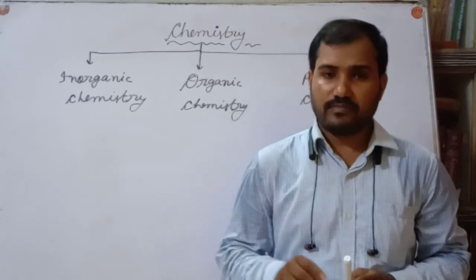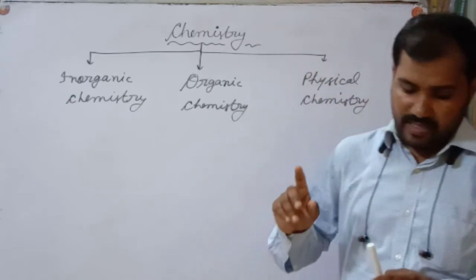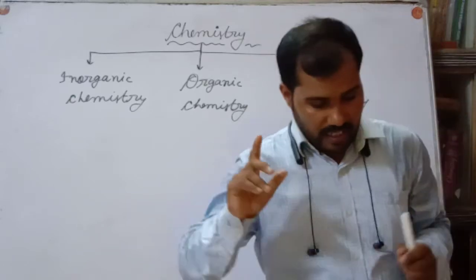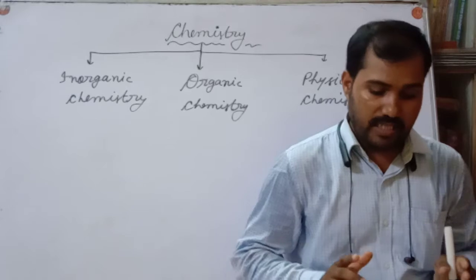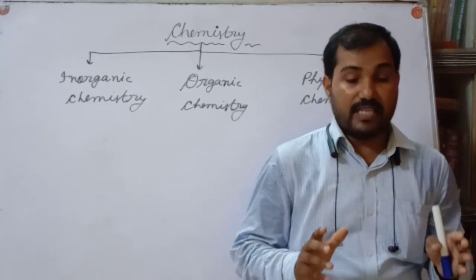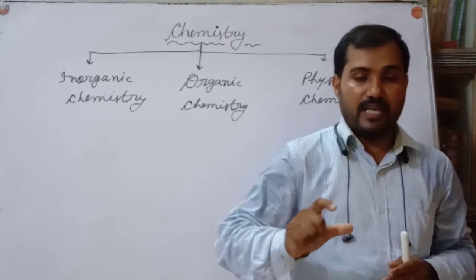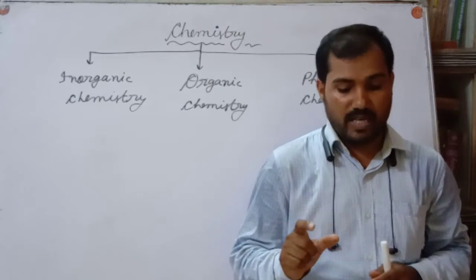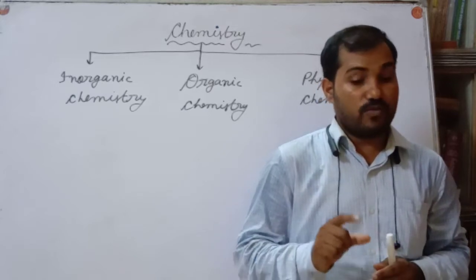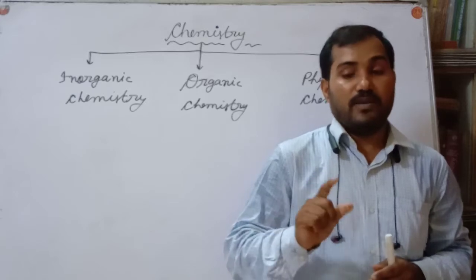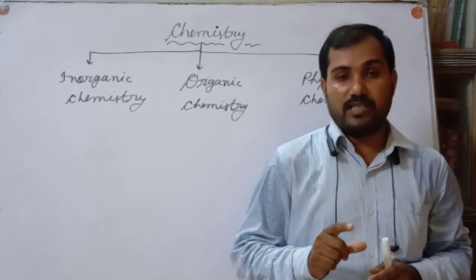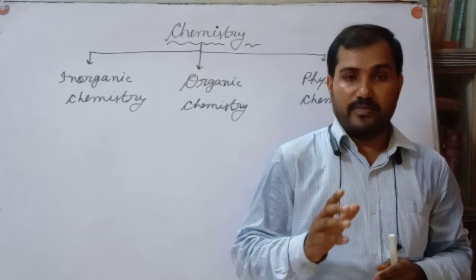Now please come to the importance of chemistry in different areas, that is, the scope of chemistry. Dear students, mainly the scope of chemistry is in supplying food. As you know, the population is increasing day by day.